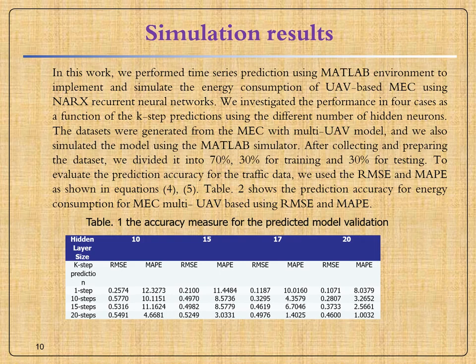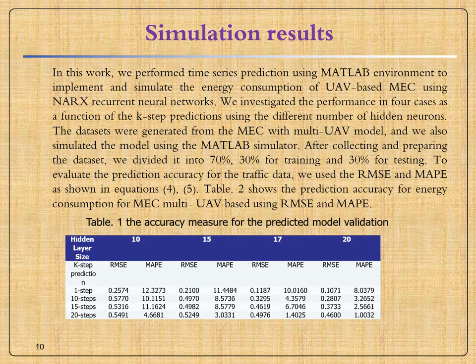From the table result, looking at the case of one step prediction, we found that the case of 20 hidden neurons has the best prediction accuracy for the root mean square error and the mean absolute percentage error. The maximum average improvement in this case is 4.3%.